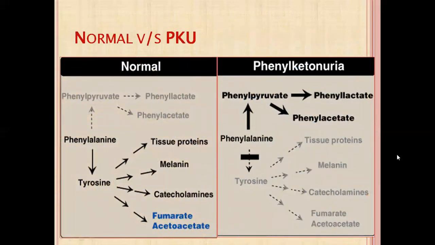This is the comparison of the normal pathway and the pathway of phenylalanine in phenylketonuria. In a normal person, phenylalanine is converted into tyrosine and tyrosine forms the different useful products. While in phenylketonuria, phenylalanine is not converted to tyrosine. So phenylalanine is diverted to phenylpyruvate, and phenylpyruvate leads to the formation of phenyllactate and phenylacetate.